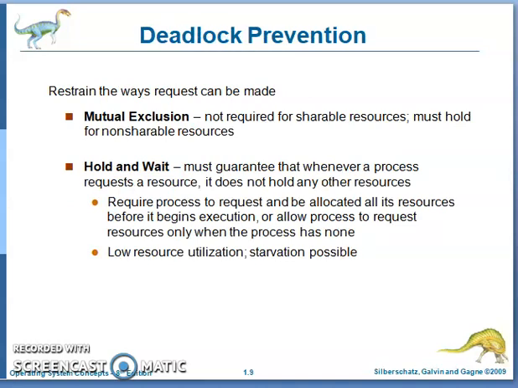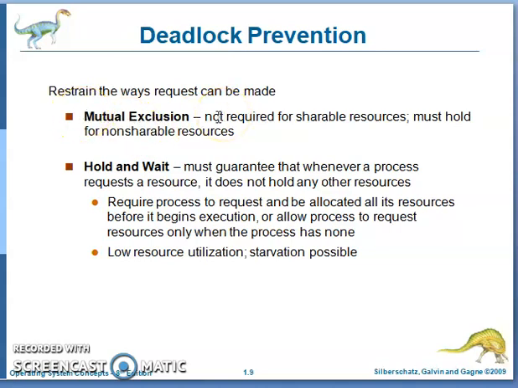Deadlock prevention. The next topic is deadlock prevention. Prevention means you just fail one of the conditions. There are 4 necessary conditions. One is mutual exclusion, second is hold and wait, third is no preemption, fourth is circular wait. First of all, you fail the mutual exclusion.